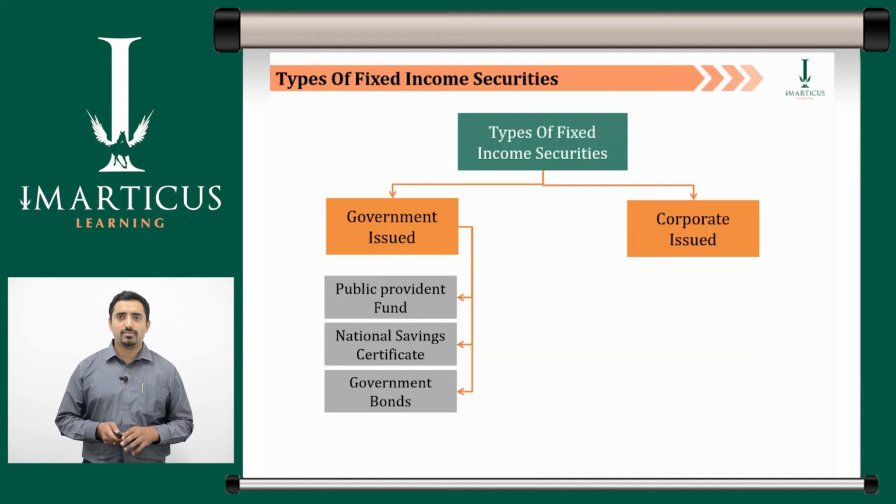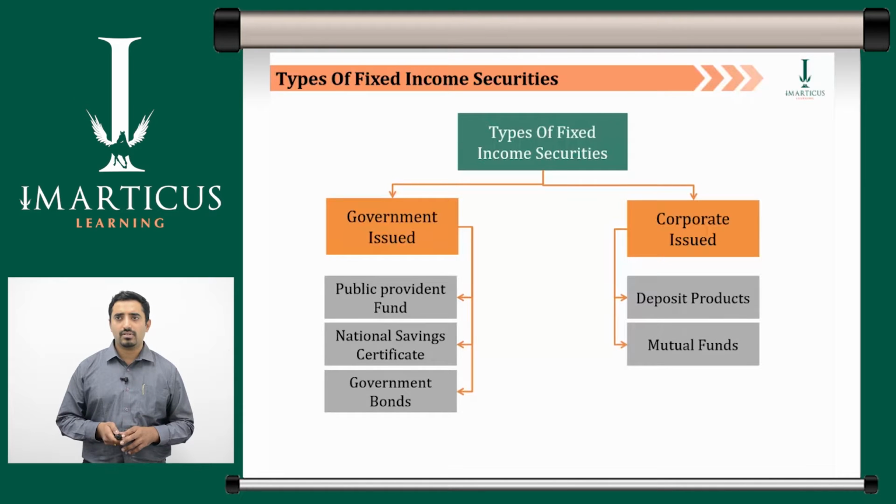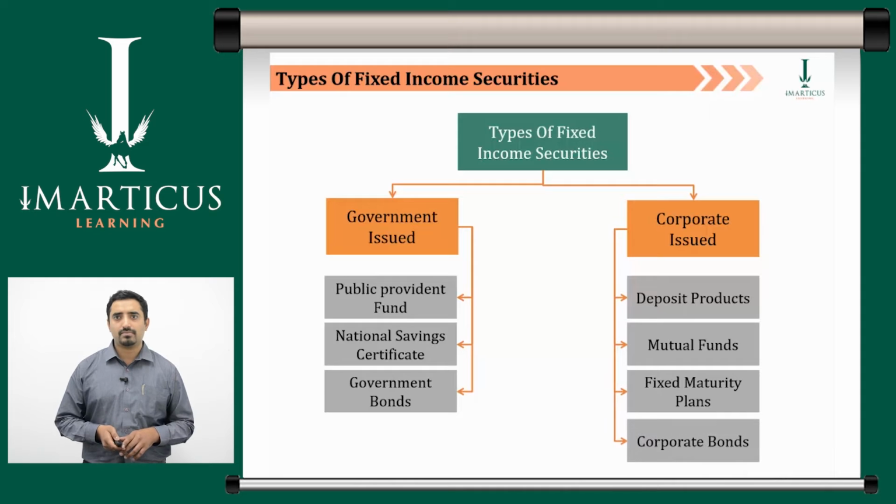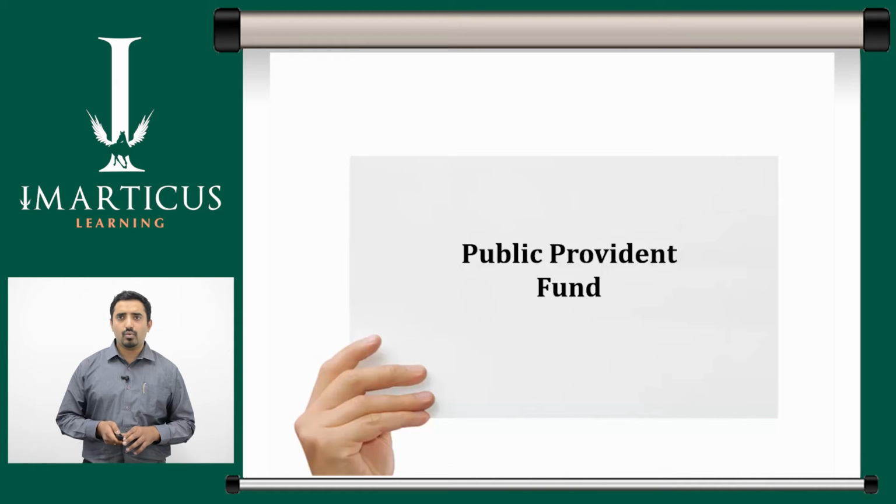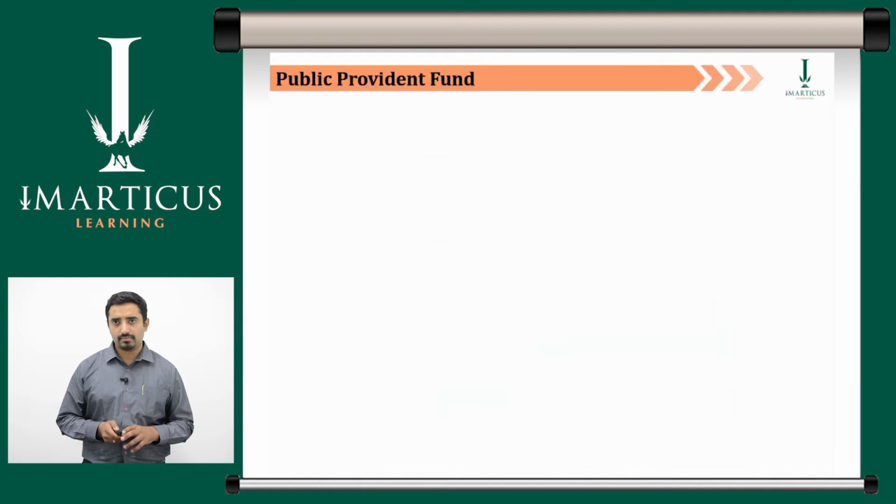Corporate issued fixed income securities can be subdivided into deposits, mutual funds, fixed maturity plans, and corporate bonds. We will cover all the types of fixed income securities in this session except for government and corporate bonds, which will be covered in the next session. Let us begin with Public Provident Fund.